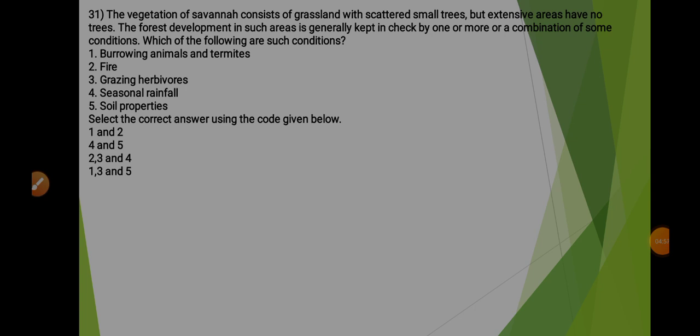So normally we know that for the formation of forest we need soil and rainfall. These two are the basic conditions that we need for the formation of forest. So here we can find these two options in statement 4 and 5. So the correct option will be B, that is 4 and 5.